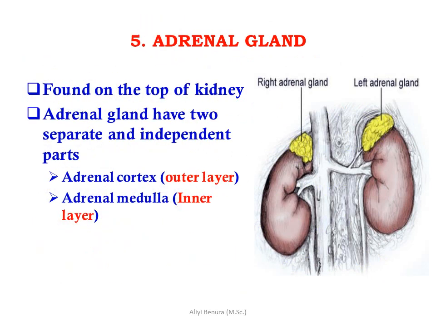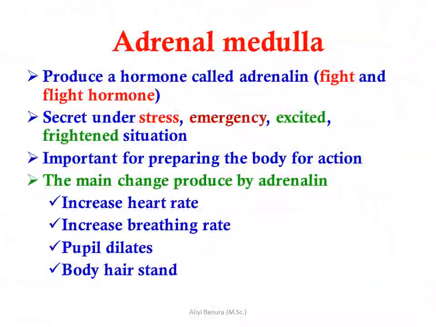The fifth endocrine gland is the adrenal gland, found on top of the kidney. The adrenal gland has two separate and independent parts: the adrenal cortex, the outer layer, and the adrenal medulla, the inner layer. The adrenal medulla produces the hormone adrenaline, the fight and flight hormone, secreted under stress, emergency, and frightening situations, important for preparing the body for action. The main changes produced by adrenaline are increased heart rate, increased breathing rate, pupil dilation, and body hair standing up.